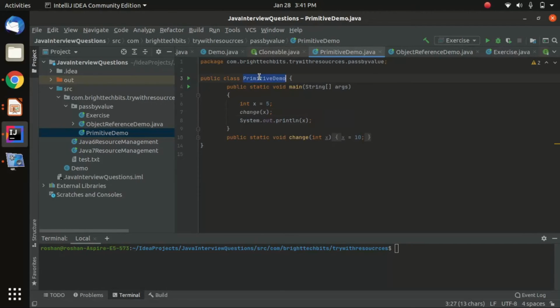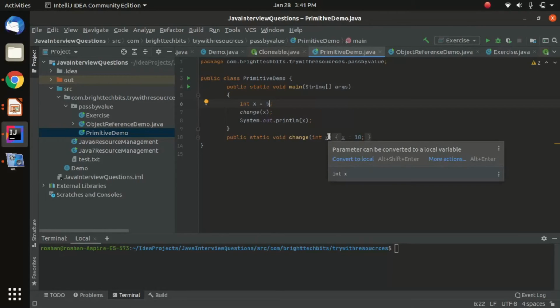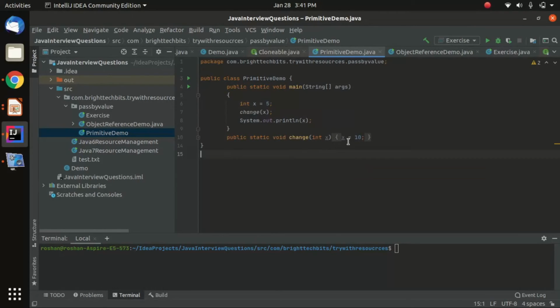For example, here I have given PrimitiveDemo as the class, with the main method, and one public static void change method. What we are doing here is we have declared one variable x and assigned the value 5. We are sending this x to the change method, so the value of x is copied there. In the method, I assigned the value 10 to x.